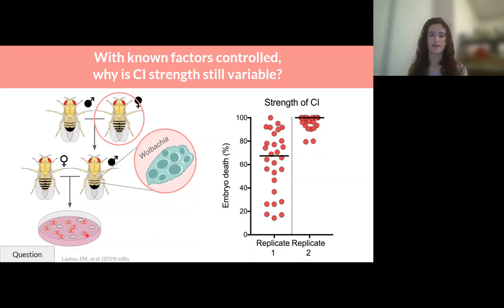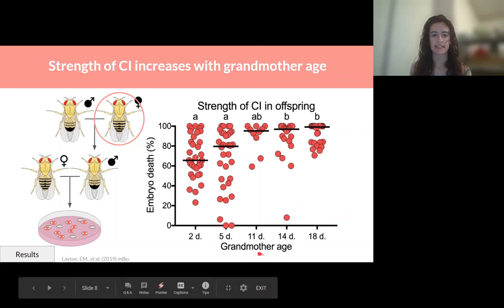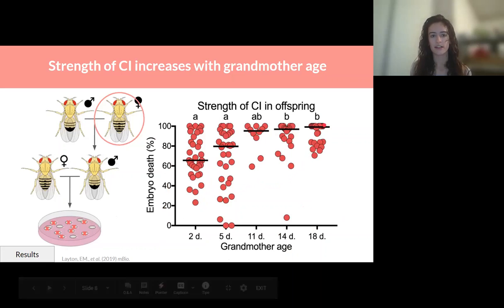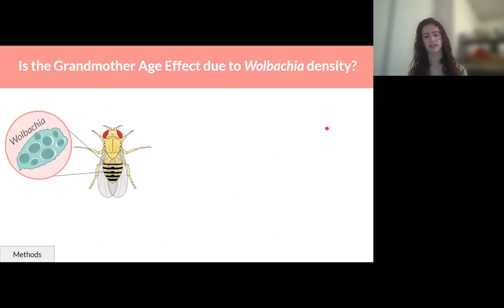So to validate our hypothesis that grandmother age affects CI strength, I controlled grandmother age from 2 days all the way to 18 days, as represented on the x-axis. The y-axis again shows the percentage of embryo death due to CI. As you can see, as the grandmothers aged, the median strength of CI induced by her sons increased as well, and the variation in CI strength again decreased. So now that we had seen this effect, we wanted to know why it occurred.